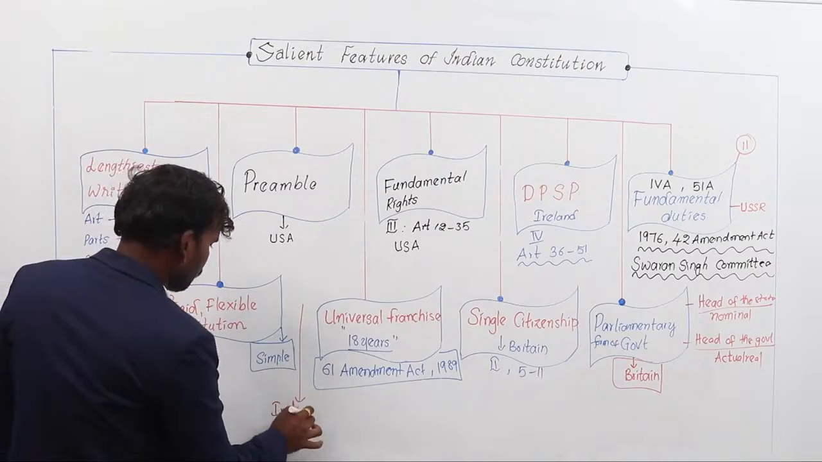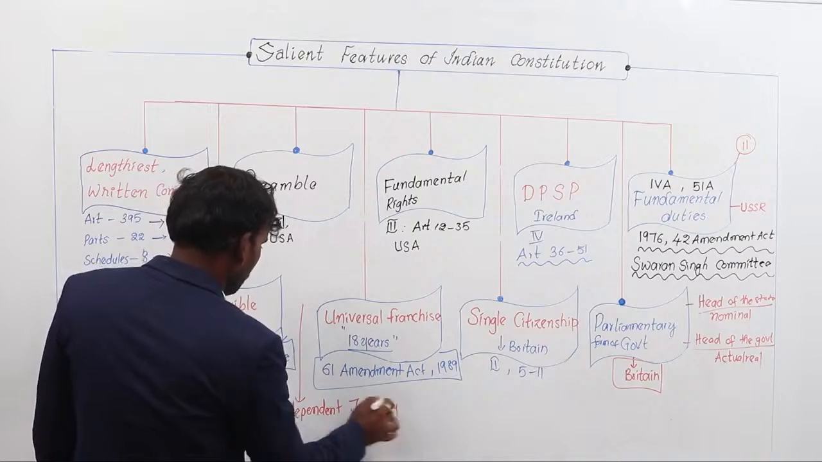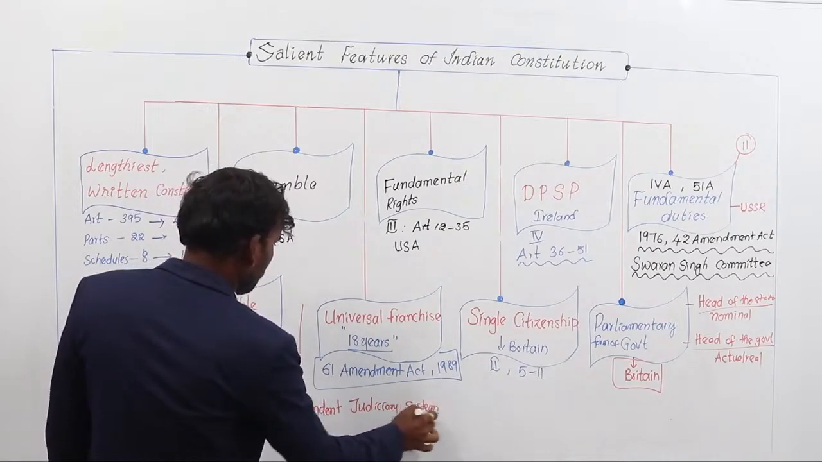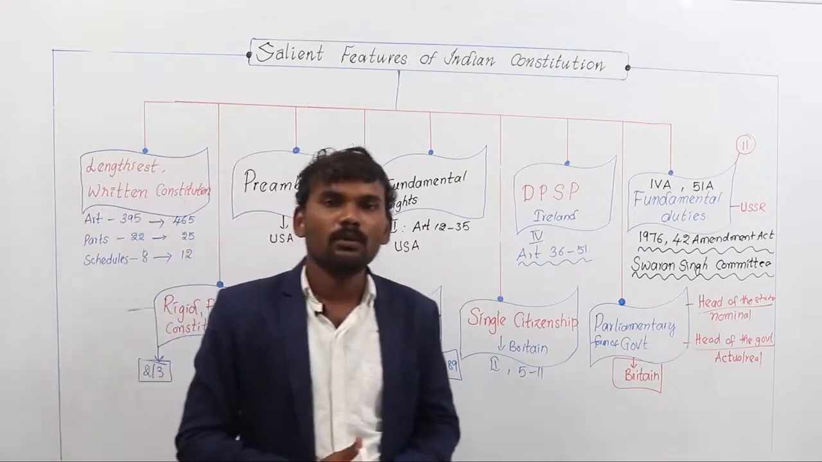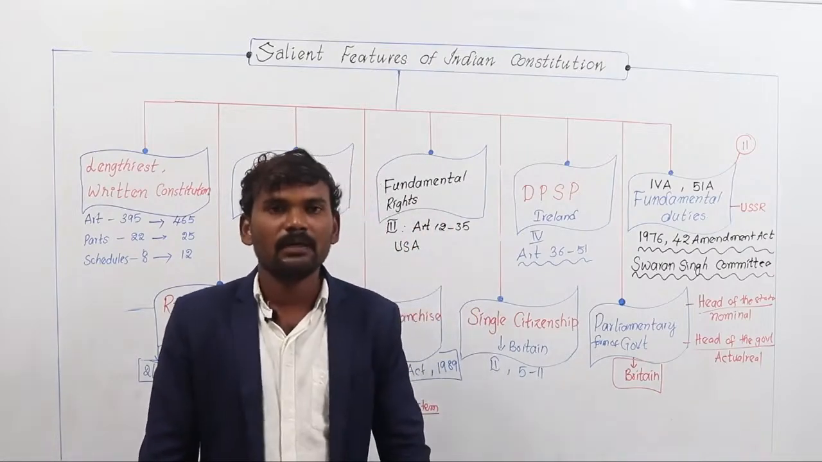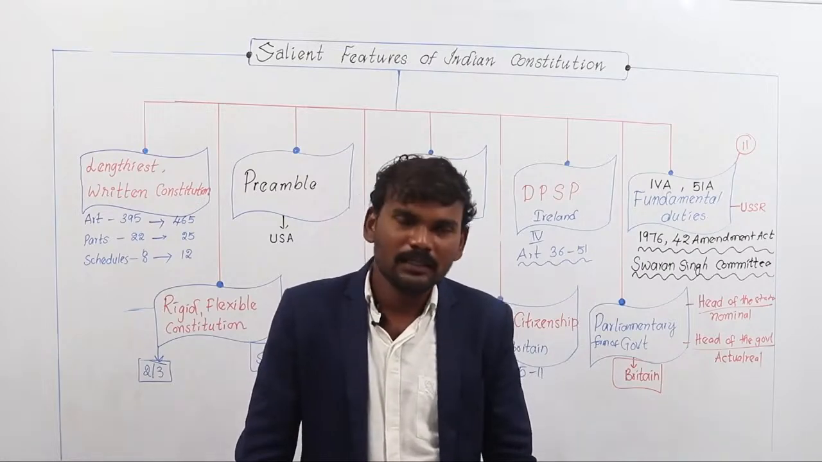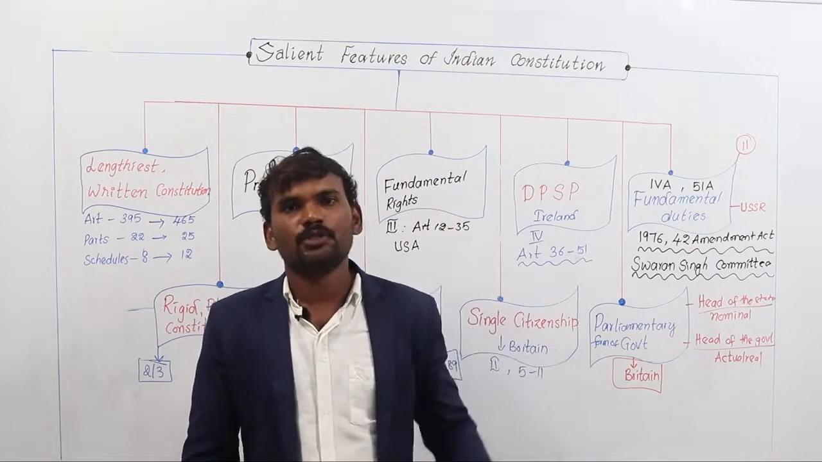independent judiciary system. It is also one more salient feature of our Indian Constitution. The concept of the independent judiciary system is borrowed from the American Constitution. Actually, in India, both the Supreme Court and High Courts, and other district courts, are completely separated from the executive.